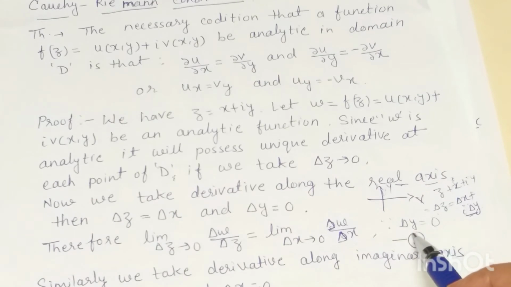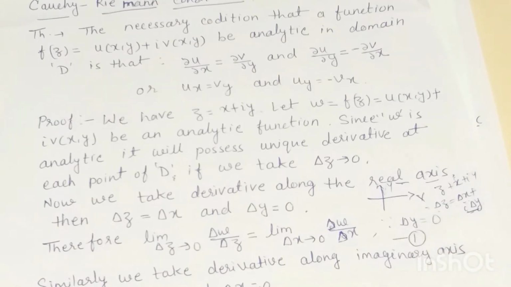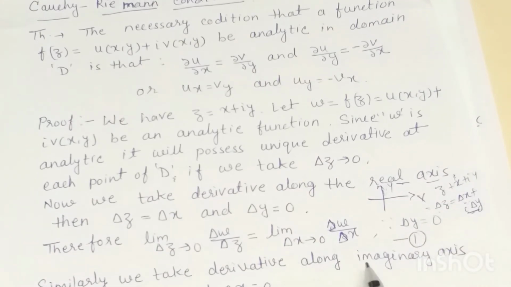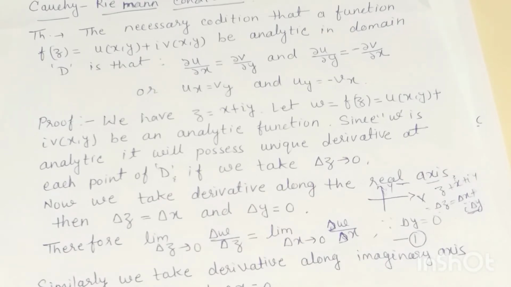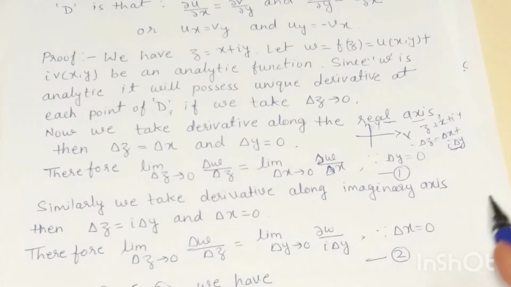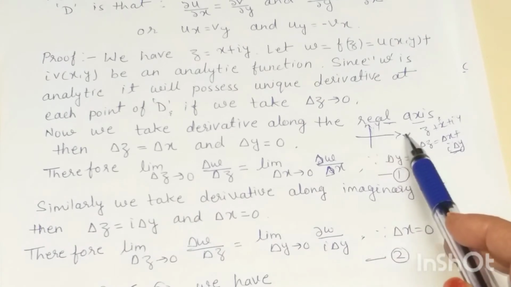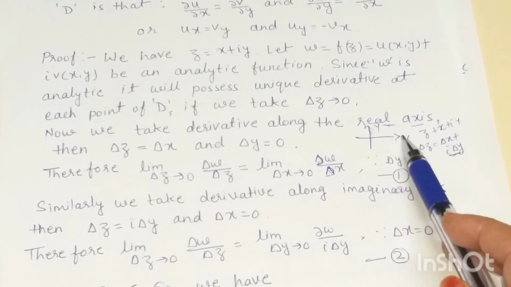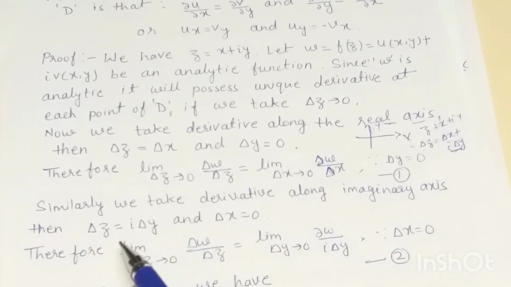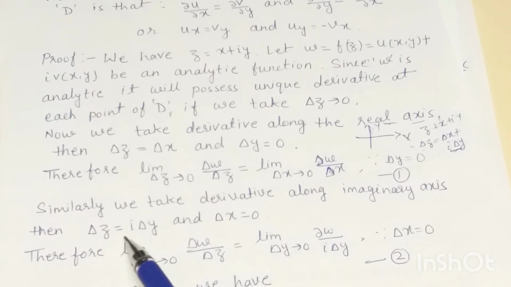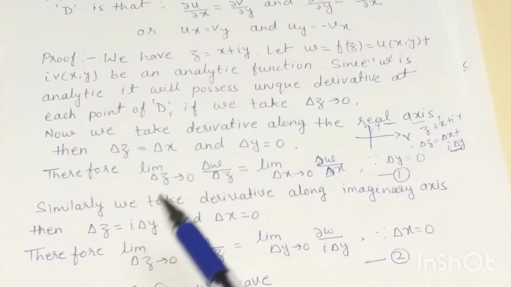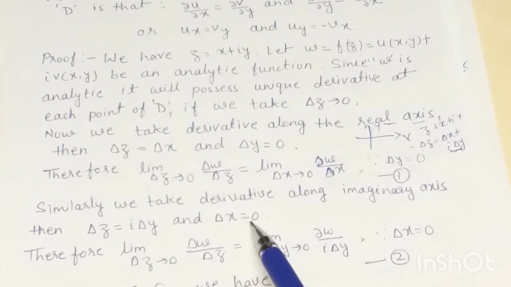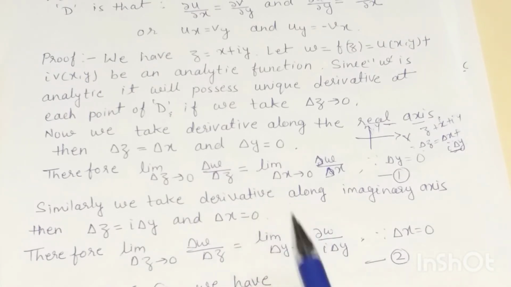Since this delta y is 0 here, right? Similarly, we are taking the derivative along the imaginary axis. That means we are taking the derivative along the y-axis. In that case, this real part will become 0, right? So here delta z is equal to iota delta y and delta x is equal to 0, right?